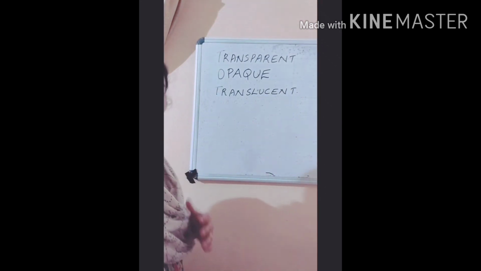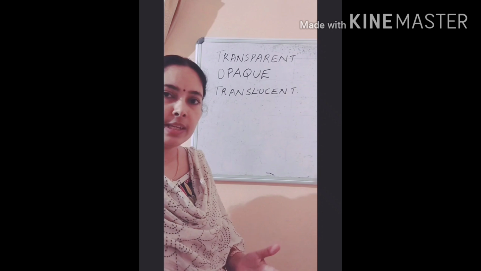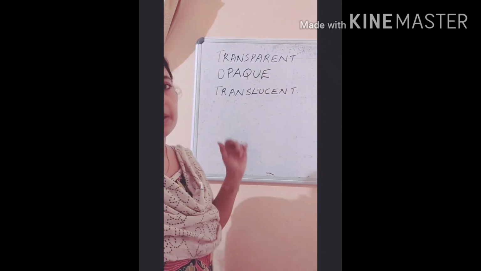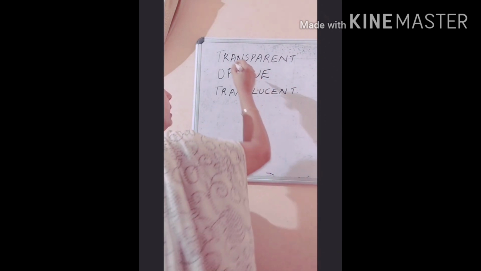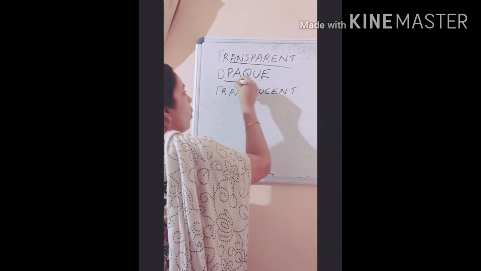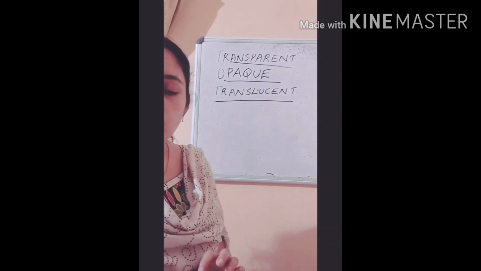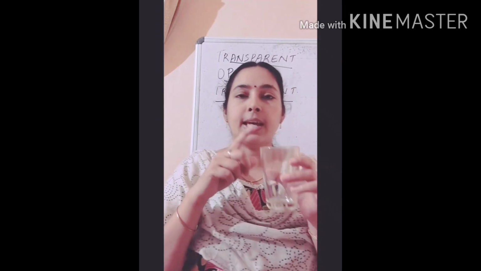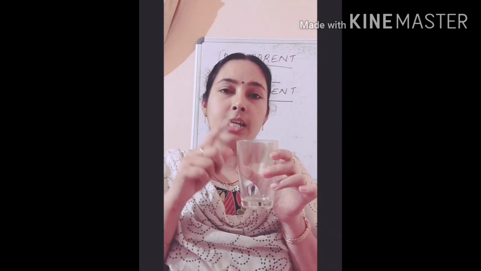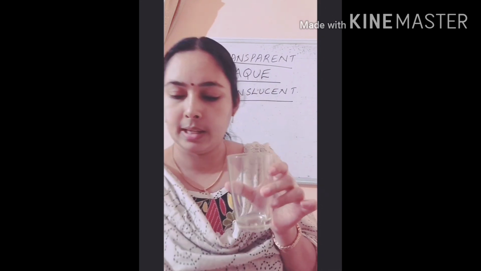Based on the transparency of materials, we can classify them into three groups: transparent materials, opaque materials, and translucent materials.